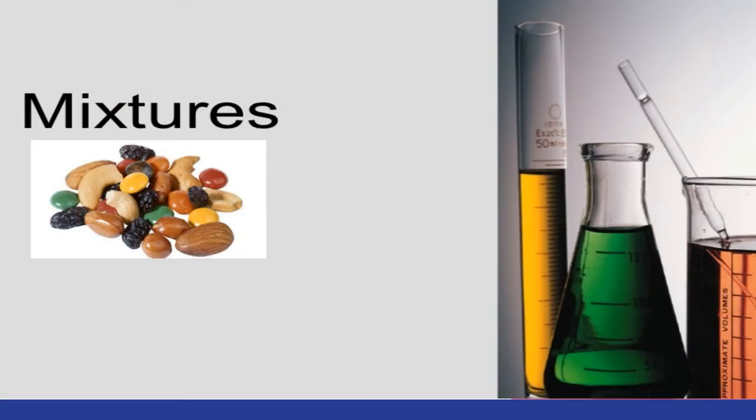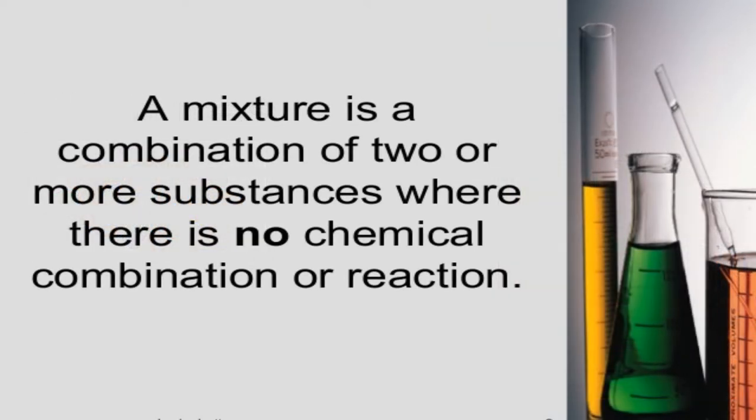Now, let's move on to today's lesson. It is mixtures. Now, fifth graders, we've already discussed mixtures, so this should be just a review. A mixture is a combination of two or more substances where there is no chemical combination or reaction. Now, we know a chemical reaction is the same as a chemical change. A chemical change is going to change whatever it is, and it will not change back. It will not become something new.